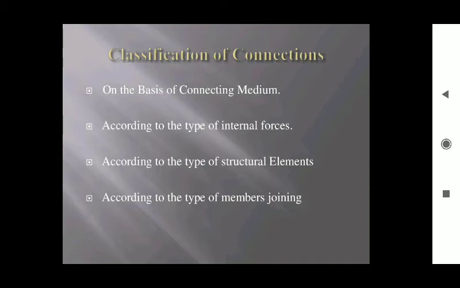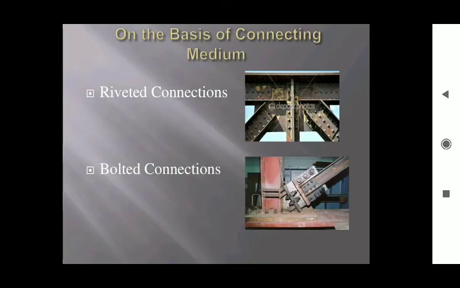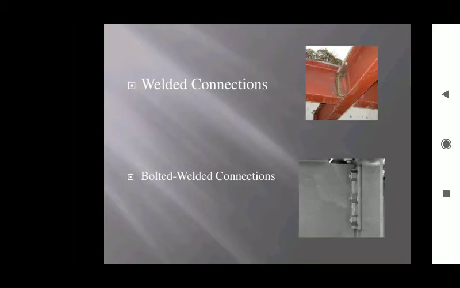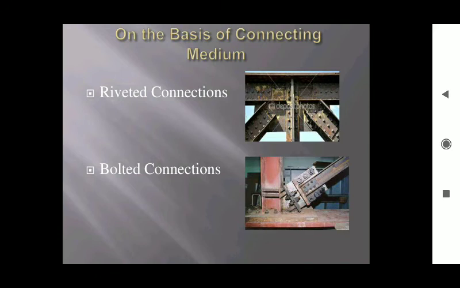In our diploma syllabus, the first type, that is on the basis of connecting medium, is very important. So let's see the first classification of connections. On the basis of connecting medium, there are four types of connections: riveted connections, bolted connections, welded connections and bolted welded connections. Okay, let's see one by one.